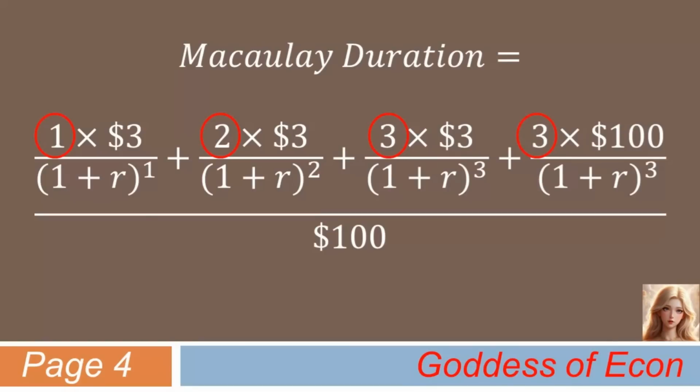Now, let's find out how long or short the Macaulay duration is in this case, using the equation shown. What do you think? It is quite close to the maturity of the bond, as we expected, isn't it? By the way, the YTM of 3% was used for the values of r in the equation above, as the bond was assumed to be priced at par.